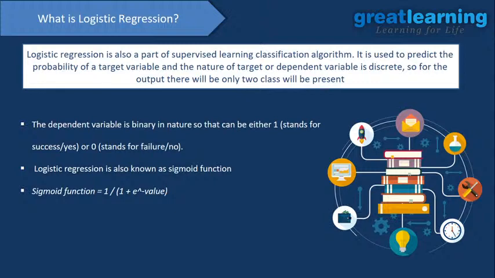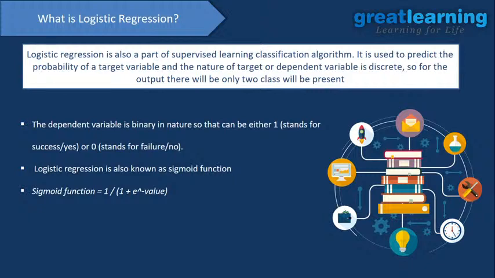Logistic regression is also associated with the sigmoid function, and we use the sigmoid function in logistic regression when you look at the mathematical part of it. The formula for that function is 1 divided by 1 plus e to the power minus x.